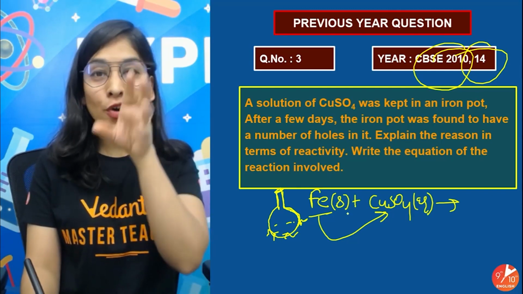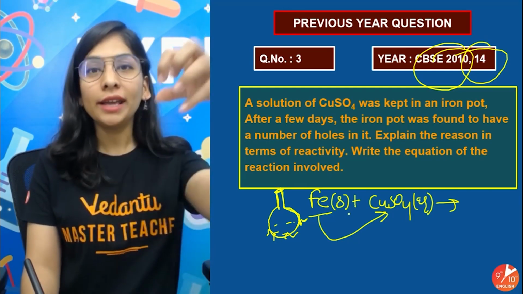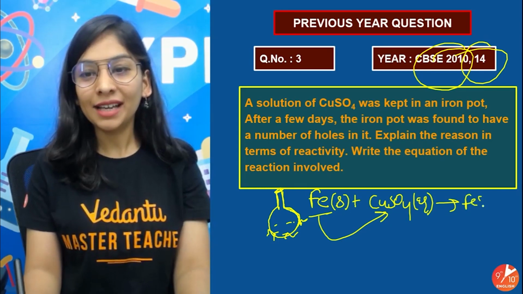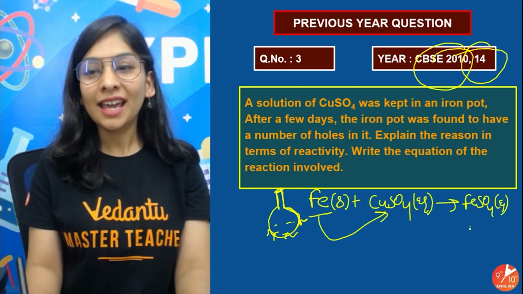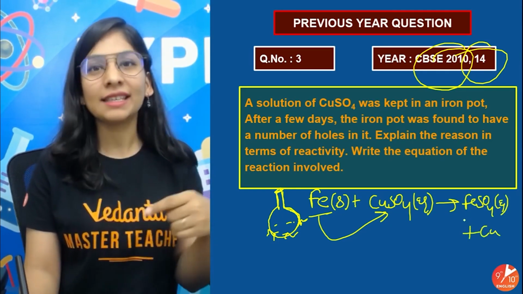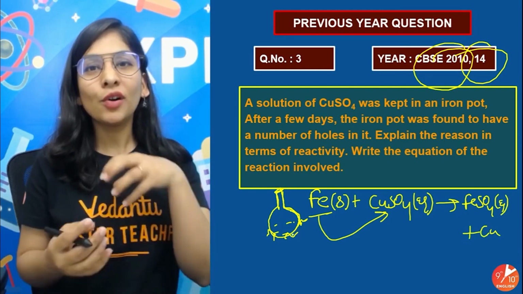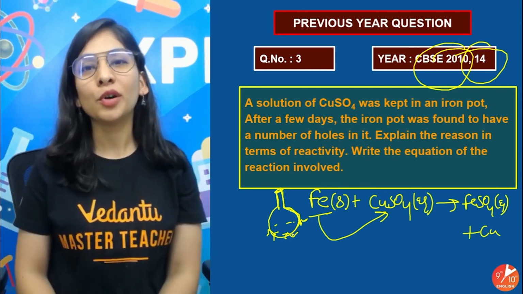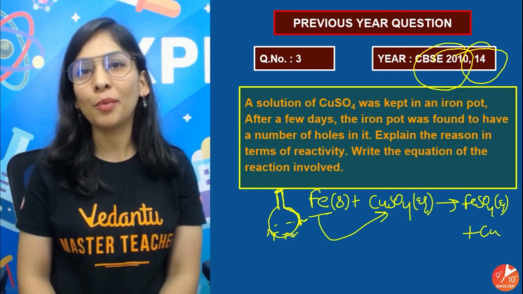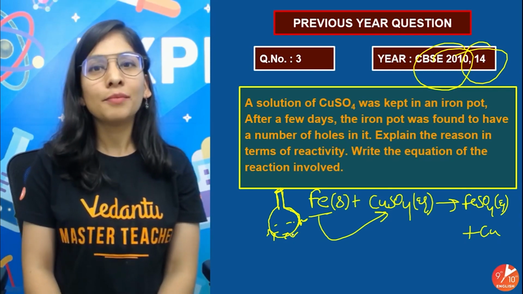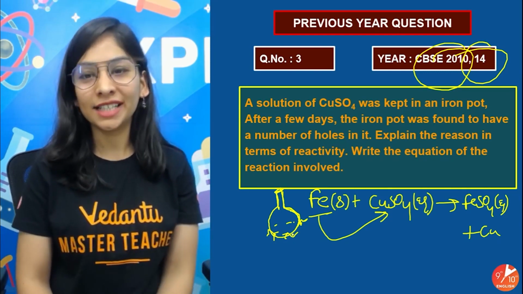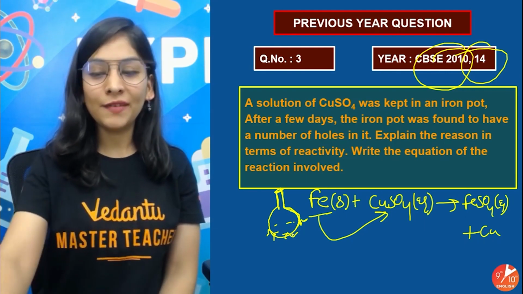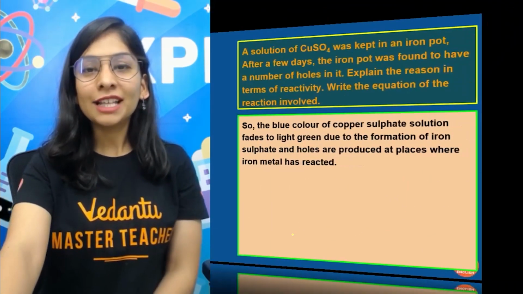So iron from your pot is going into the solution and giving aqueous iron sulfate solution, and copper is going to deposit inside. So the pot is getting holes because iron is leaving the pot due to its high reactivity and reacting with copper sulfate. That's simply a reaction of the reactivity series. I hope you got it. It's very easy. Okay, so let's move ahead now.